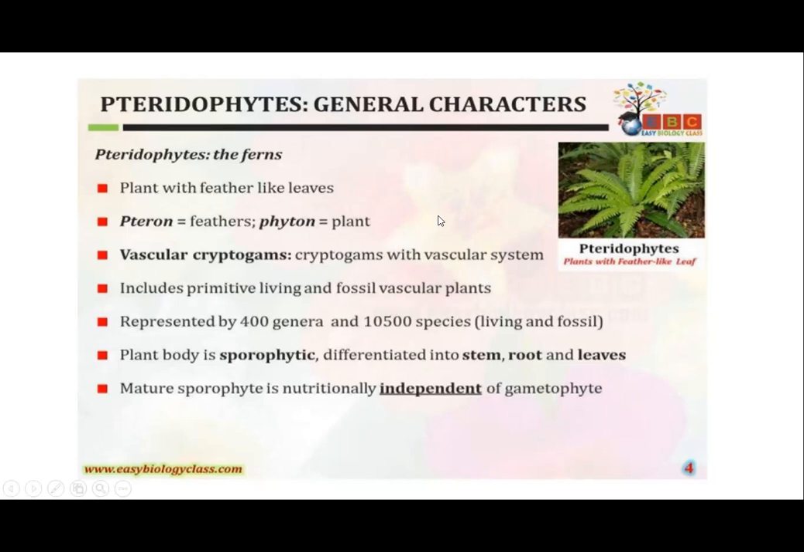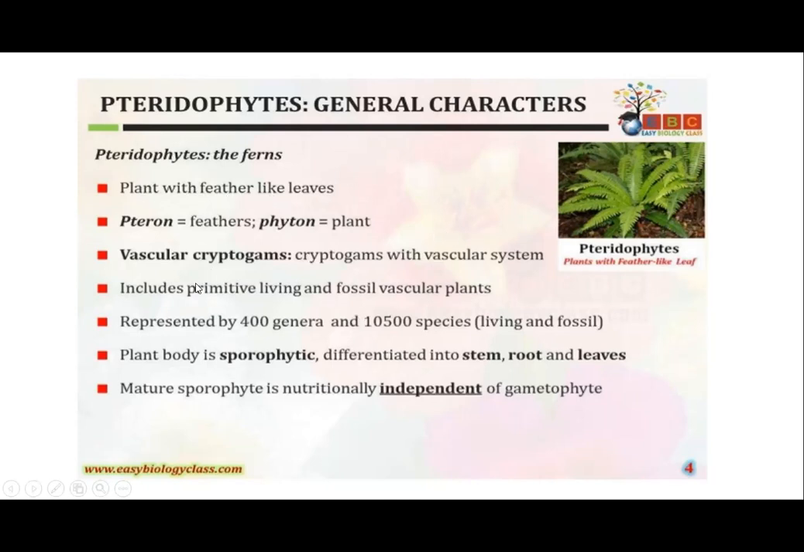Till bryophytes, we do not come across any vascular tissue system. But pteridophytes are the first plants which possess the vascular tissue systems, the so-called xylem and the phloem, for conducting the food material as well as the water. So we call them the vascular cryptogams. Pteridophytes can also be commonly called fern plants. They are called vascular cryptogams, and they have a peculiar feature of having feather-like leaves.